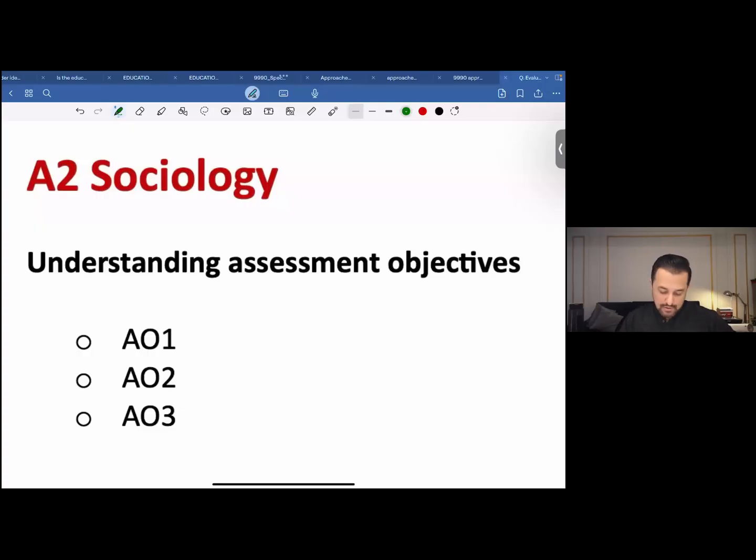Hello, everyone. Today we'd be discussing different assessment objectives for A2 Sociology Paper 3, that is education. In Paper 3, we are tested on the unit education. Now, before we proceed, why is it that we need to understand these assessment objectives?